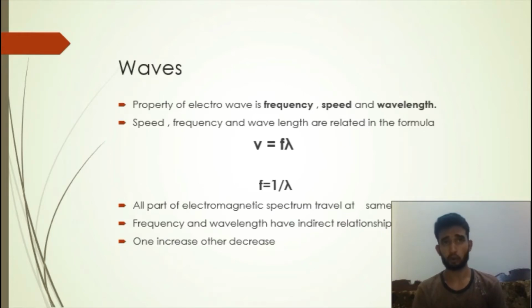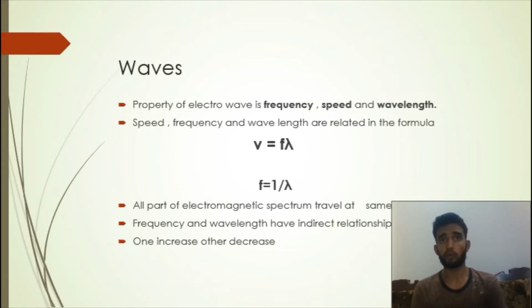Here we will discuss the properties of waves. As we see in the equation, v is equal to f lambda. Here v is the speed; all types of waves have almost the same speed, and the basic comparison is between frequency and wavelength. We will also learn how wavelength and frequency depend on each other and what their effect on energy is. The limit for long wavelength is the size of the universe itself, while the short wavelength limit is thought to be in the vicinity of the Planck length, which is very small.